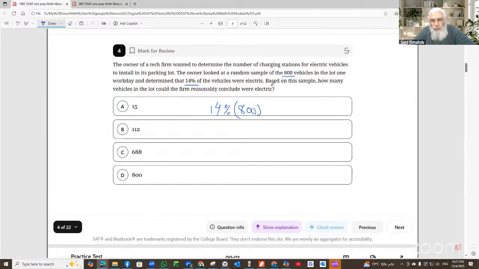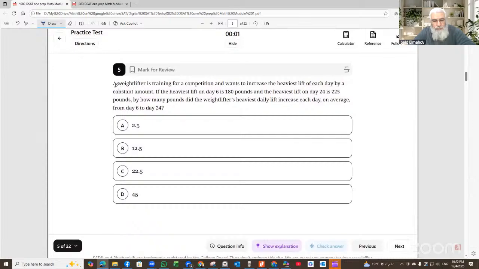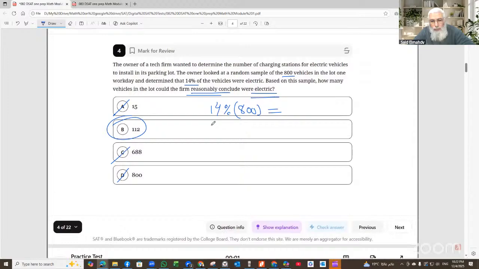Based on the sample, how many vehicles in the lot could the firm reasonably conclude were electric? So we multiply 14% times 800. This is 112. We multiply 14 times 800 divided by 100. So we can cancel two zeros with two zeros. 14 times 8 is this number.